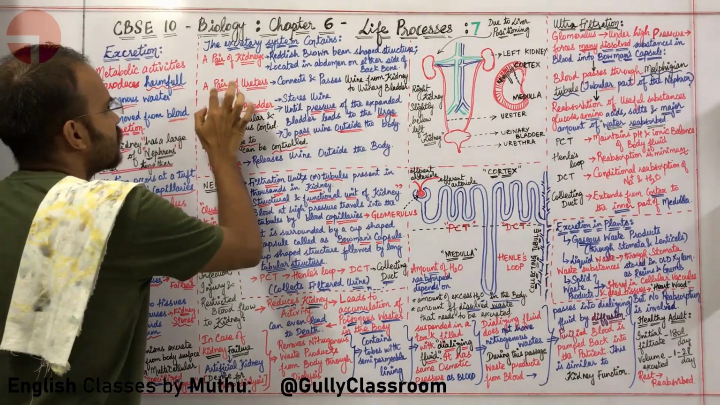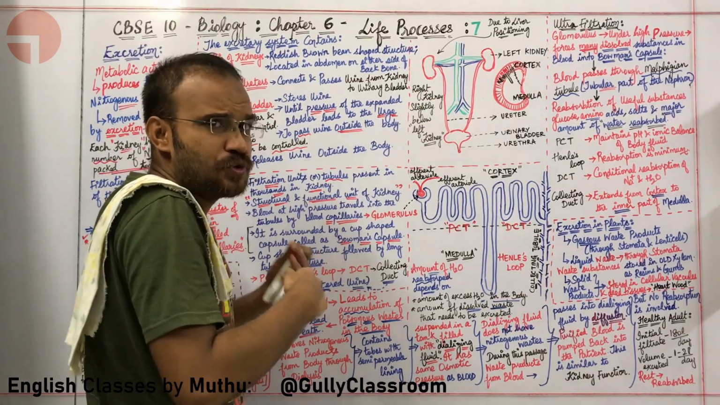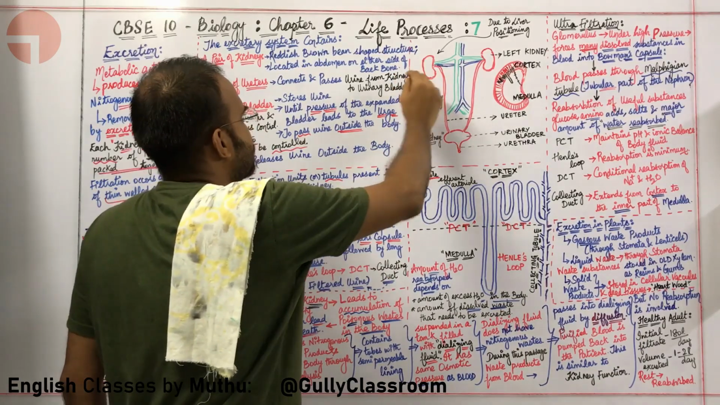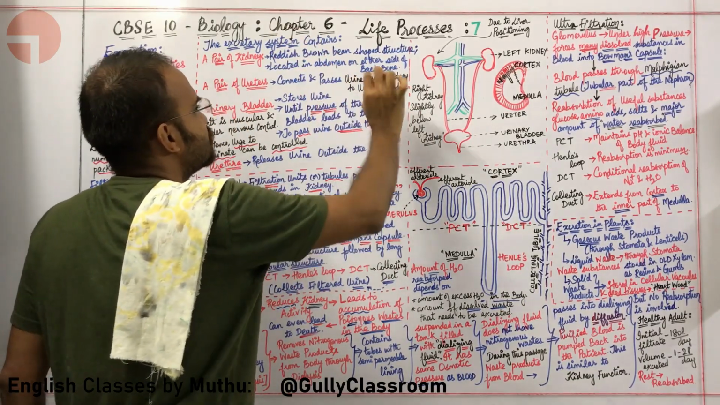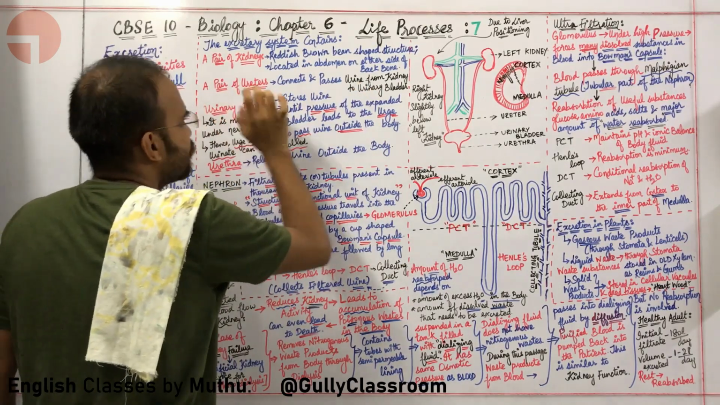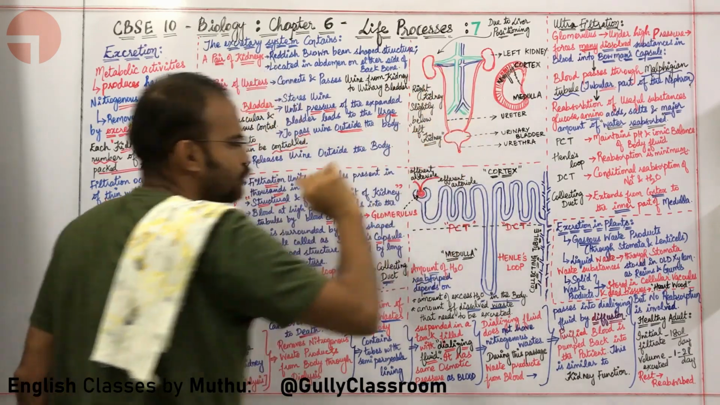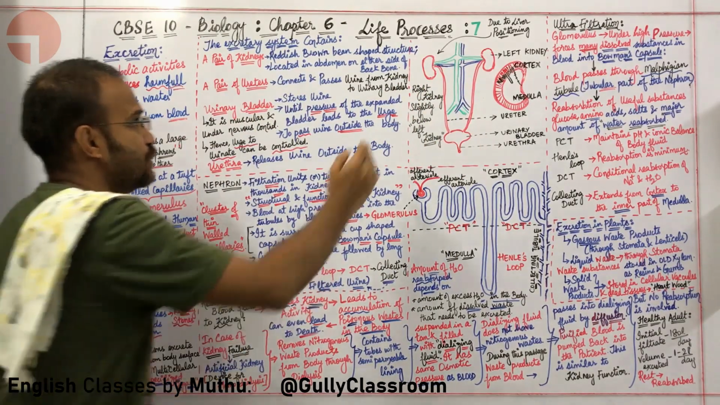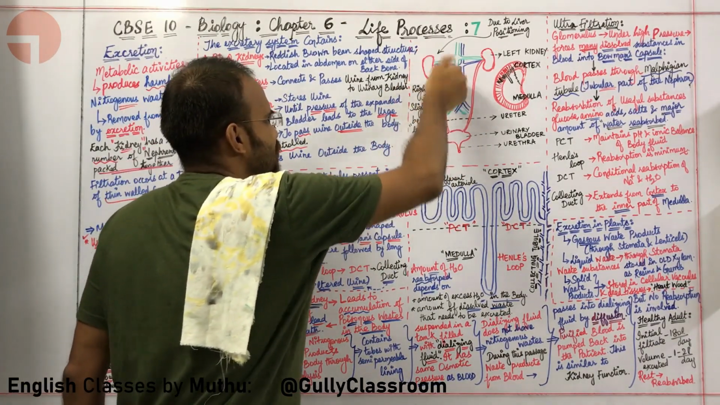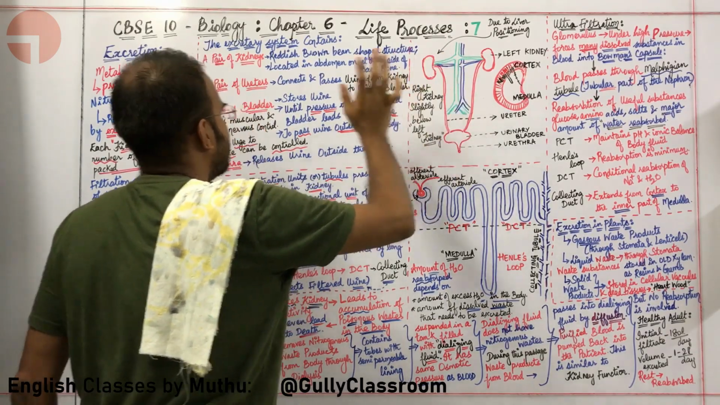Okay, sir. What about ureters? What do they do? The kidney is producing urine. This urine is passing through the pair of ureters, which are connecting the kidney and the urinary bladder. So the ureter is acting as a transmitter. The ureter is acting as a connection between the kidney and the urinary bladder.